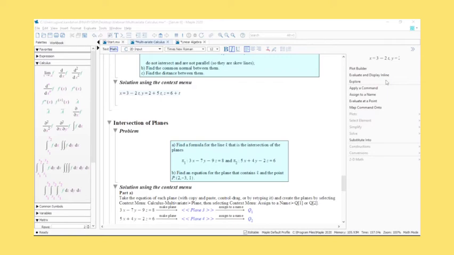Again, go to multivariate calculus, and you will be able to go to intersection and get the intersection line. Again, assign that to a name. Let's go with L1, and this is the intersecting line. Then if you put the plane with a line, you're basically able to verify whether that is intersecting or not.